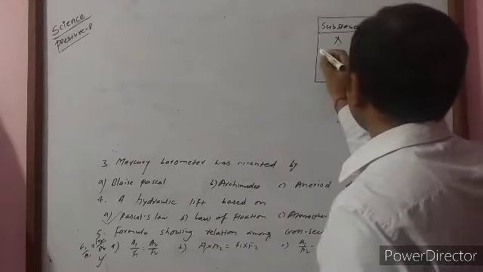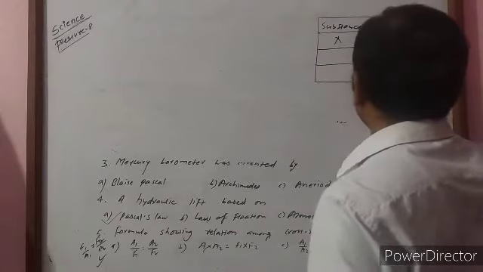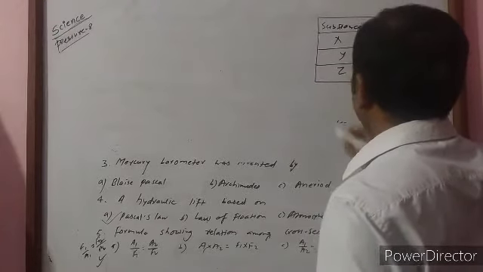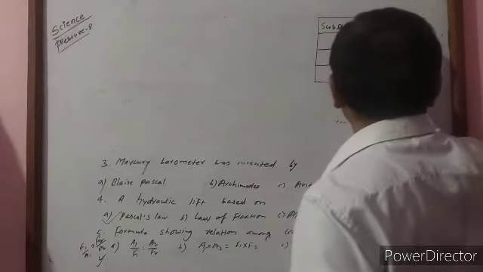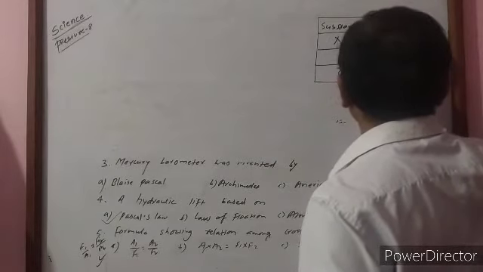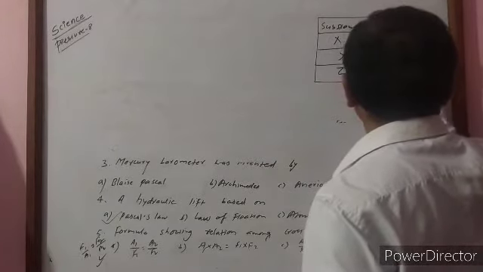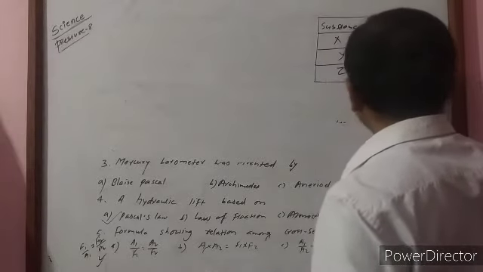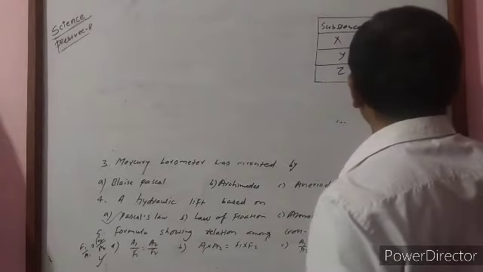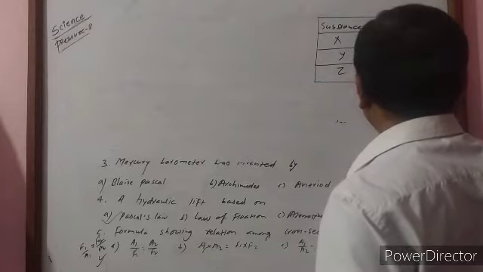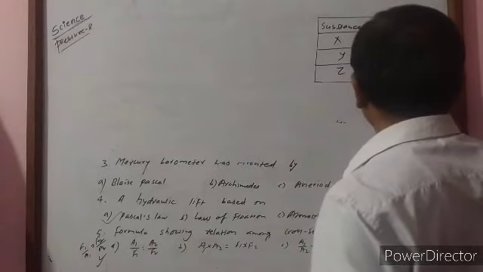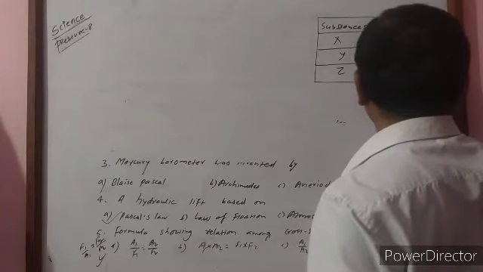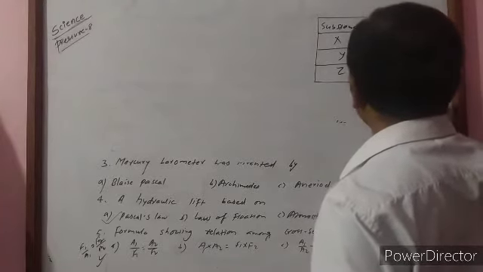First is X, second is Y, third is Z. Then X has density 11 gram per cubic centimeter, Y has 8 gram per cubic centimeter, and Z has 0.9 gram per cubic centimeter.